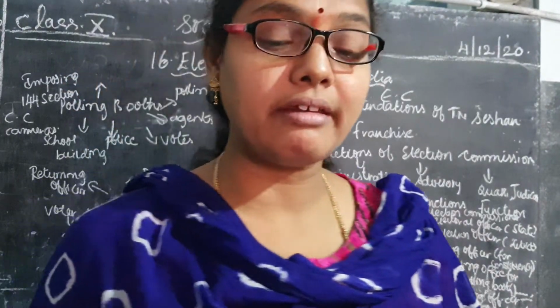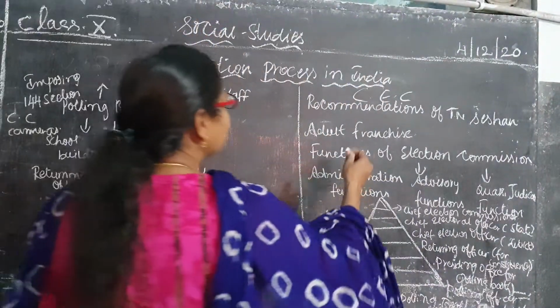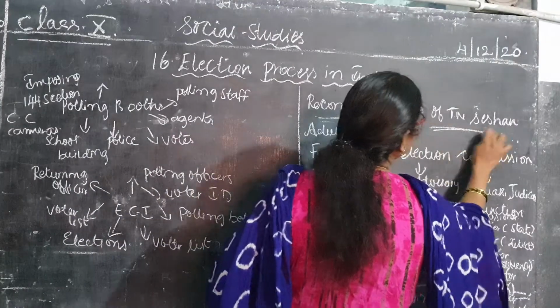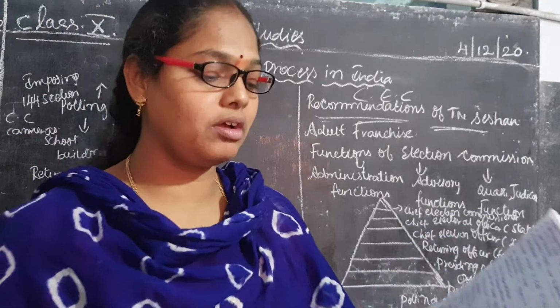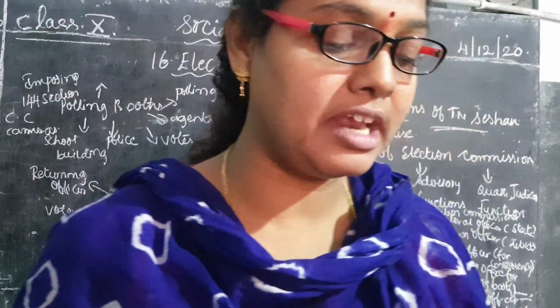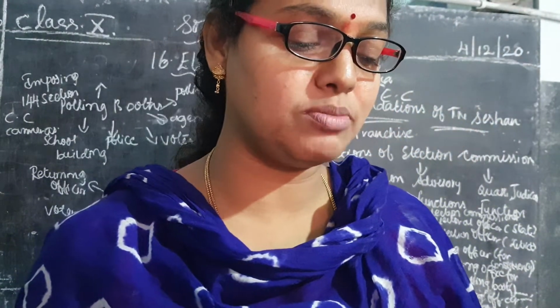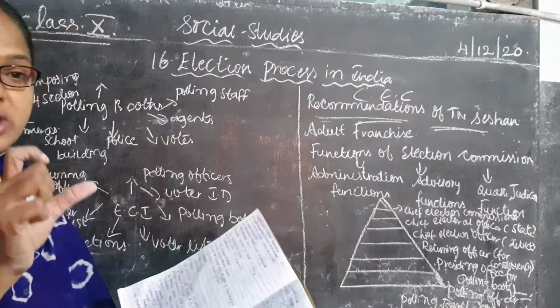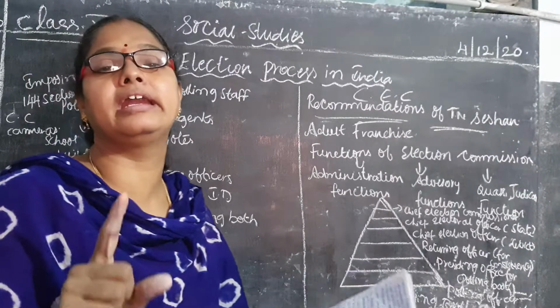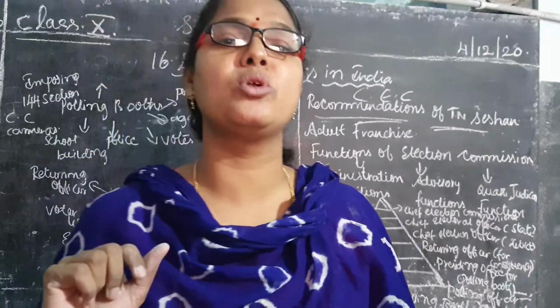So what are the recommendations? Here is what I have written, children. Recommendations of the Indian Election Commission. What recommendations has he given here? 14 days for campaign. One candidate should not contest more than 2 constituencies at a time. For each and every constituency, only one member should contest. More than one member should not contest